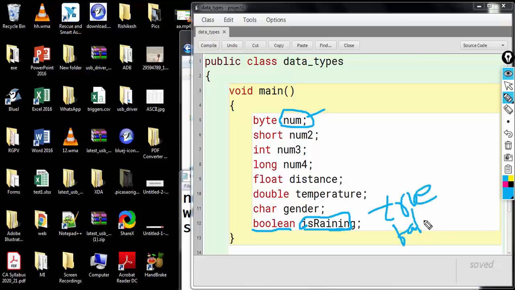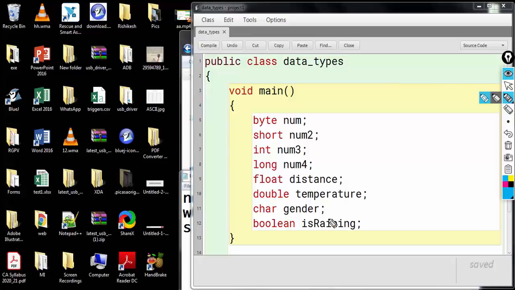You already know that boolean can store only true or false. So if I store true inside this isRaining variable, that means it is raining. If it's storing false, that means it's not raining.